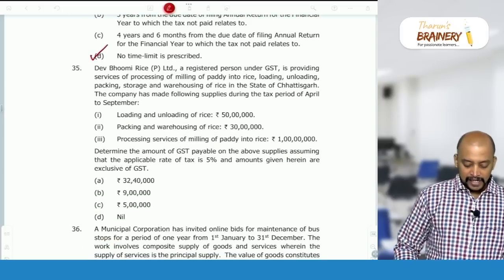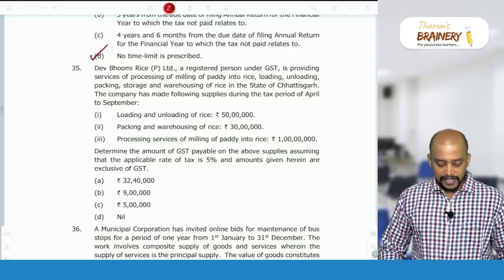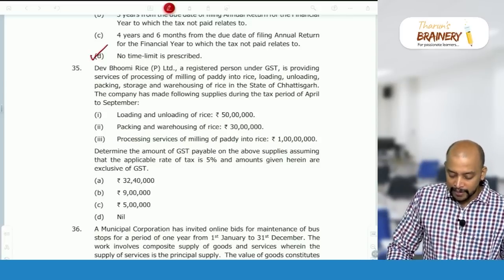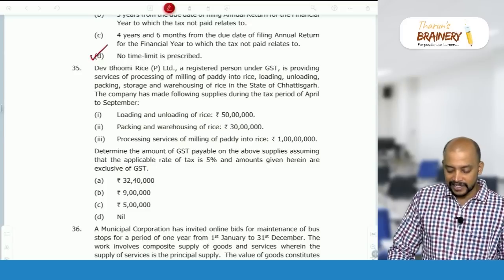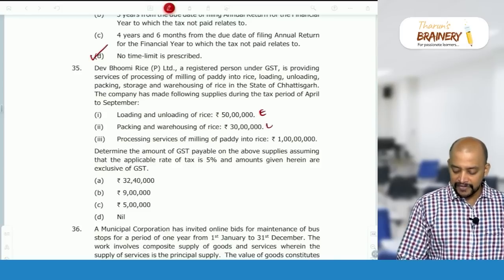Then 35. Devbhoomi Rice Private Limited, a registered person under GST is providing services of processing of milling of paddy into rice, loading and unloading package, storage and warehousing of rice in the state of Chhattisgarh. Loading and unloading of rice exempted. Packing and warehousing of rice exempted.